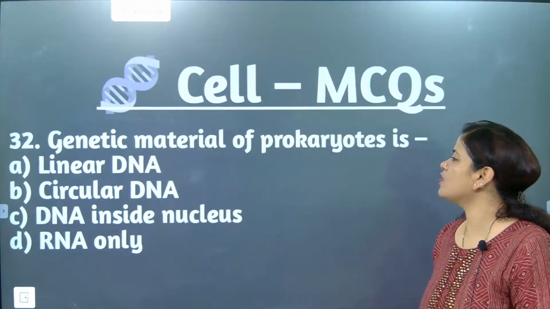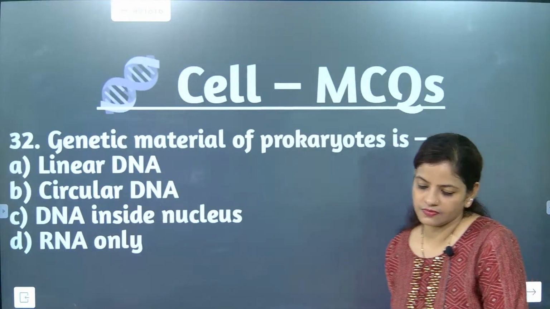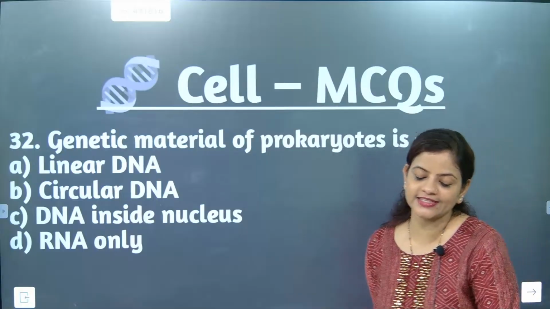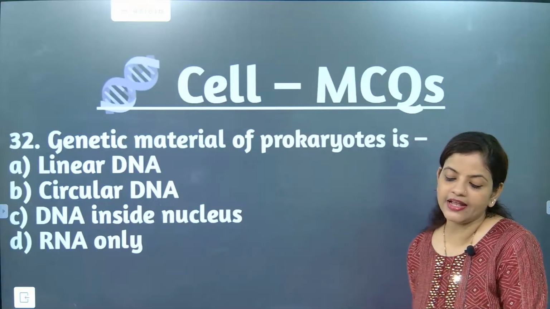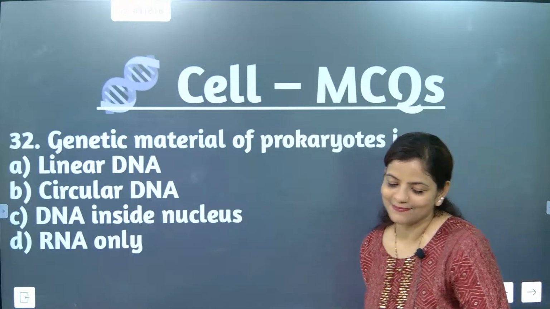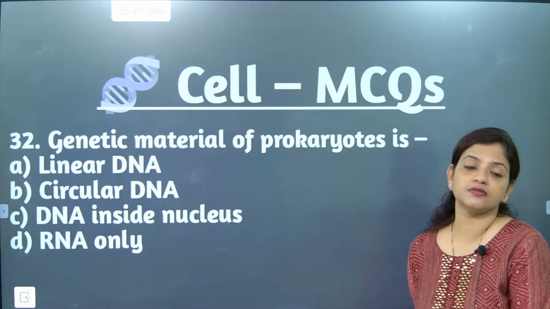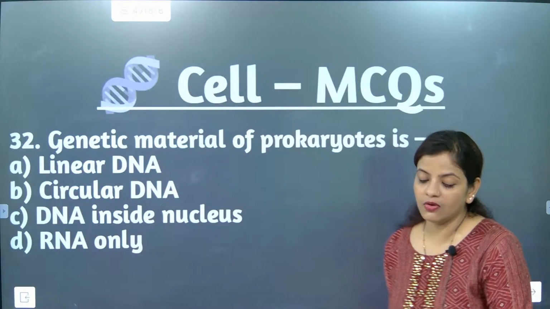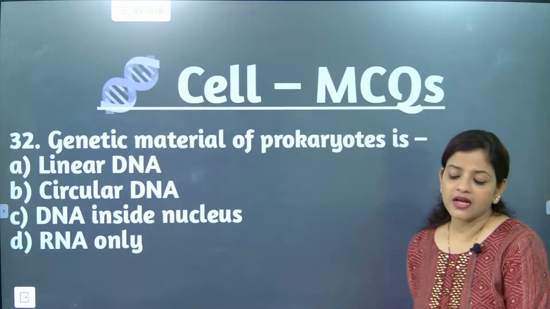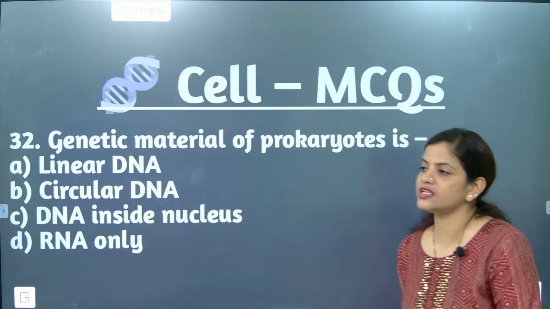Genetic material of prokaryotes is: linear DNA, circular DNA, DNA inside nucleus, or RNA only. Think and say. Genetic material of prokaryotes. Linear DNA is not there. The correct answer is circular DNA. Note down: genetic material of prokaryotes is circular DNA.